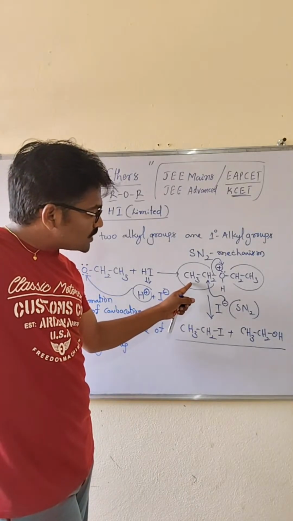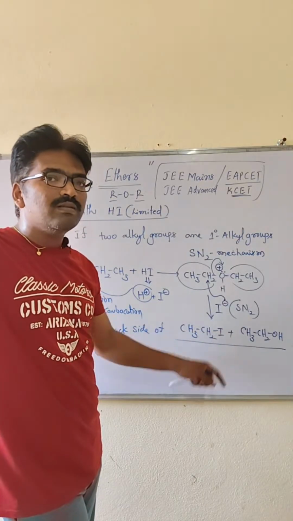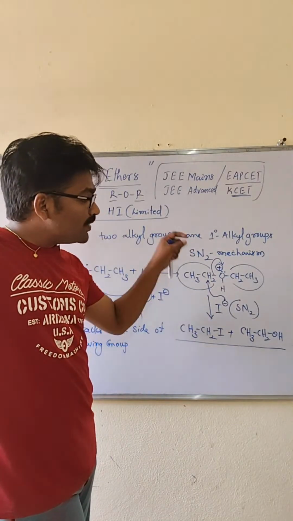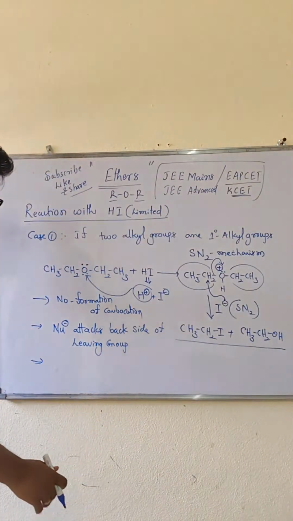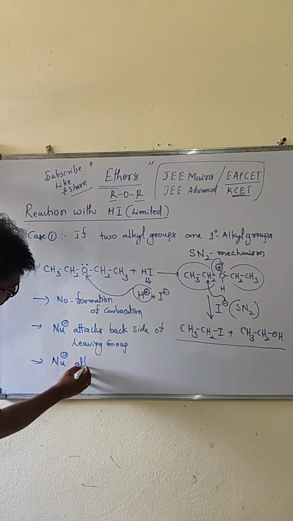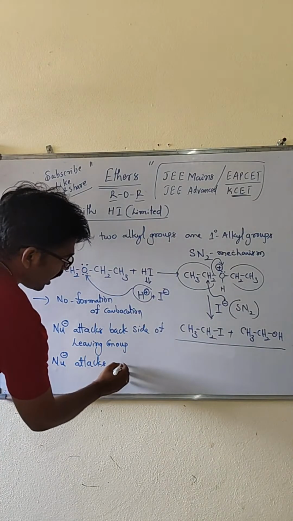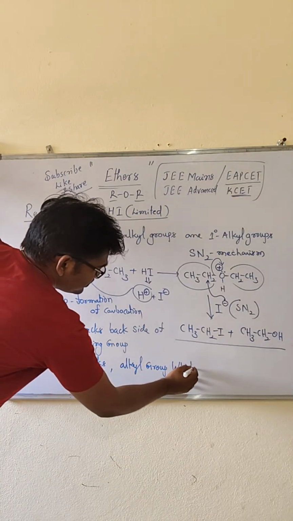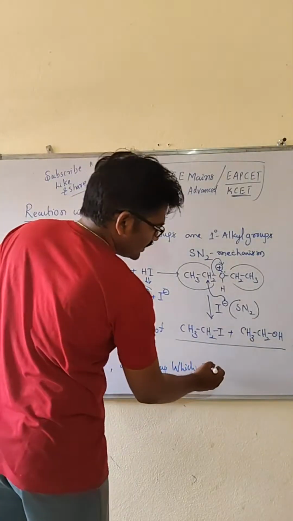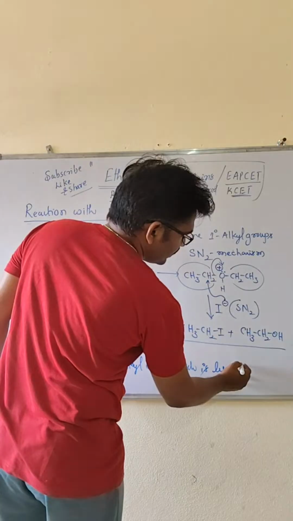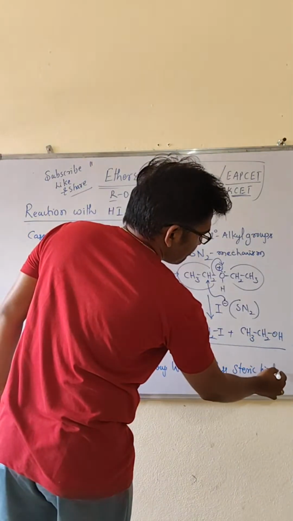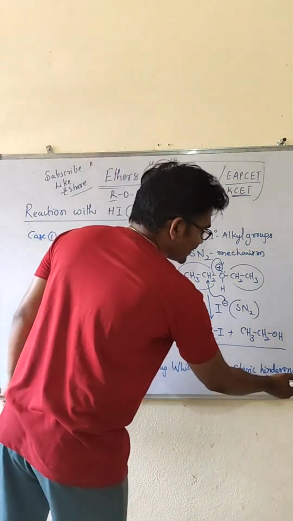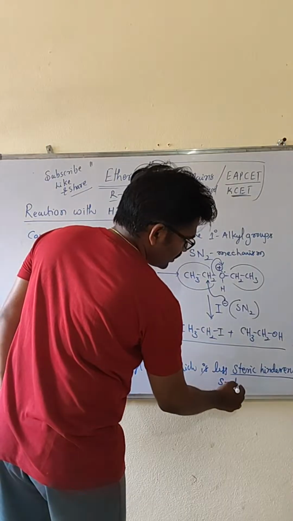In case one alkyl group is small and the other is big, then the nucleophile attacks the alkyl group which has less steric hindrance, nothing but smaller size. Remember, my dear students, this is very important. Less steric hindrance means small size of alkyl group.